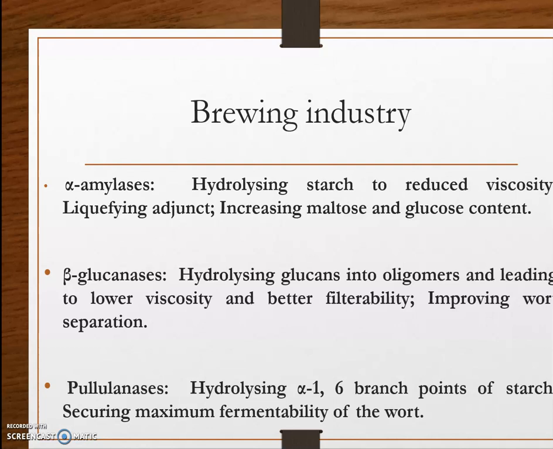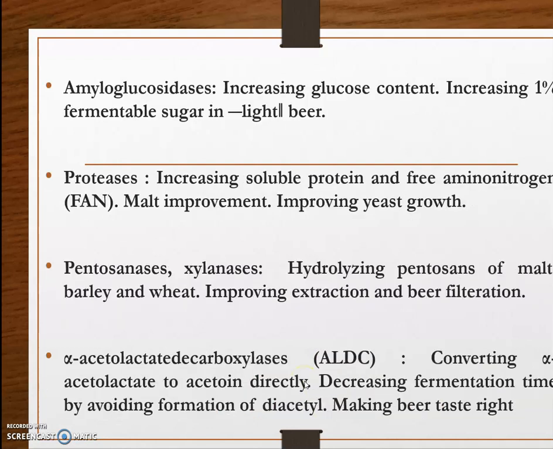Coming to beta glucanases, they hydrolyze glucans into oligomers, leading to lower viscosity and better filterability and improving wort separation. Then pullulanases, which we already said hydrolyze the alpha 1,6 branch points of starch, securing maximum fermentability of the wort.